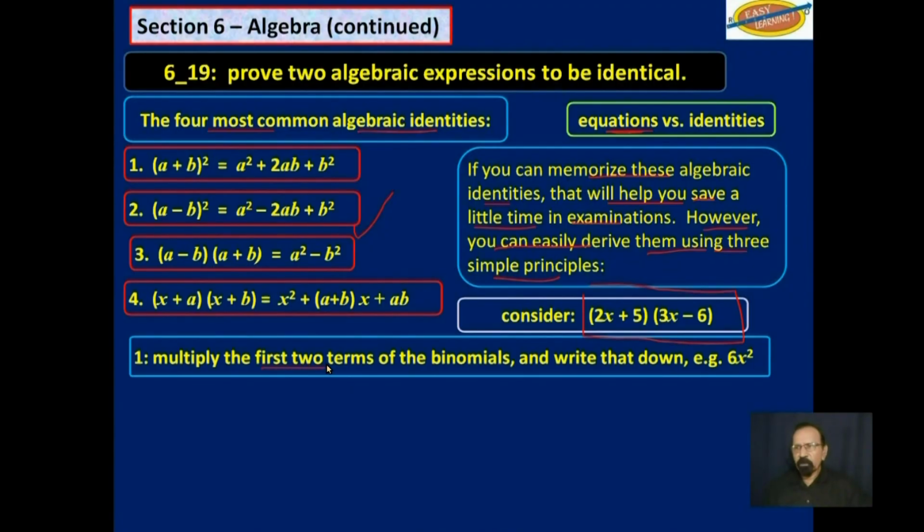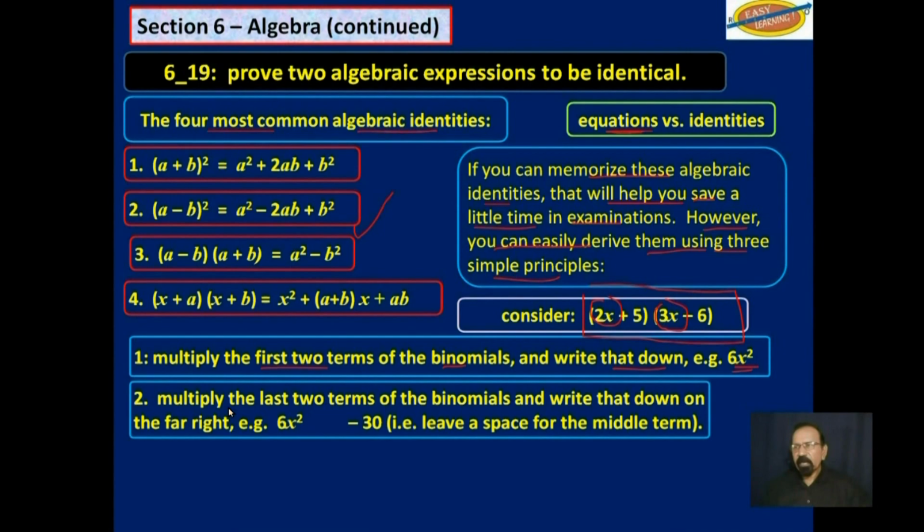Multiply the first 2 terms of the binomials and write that down. So you multiply 2x by 3x and you get 6x squared. That's the first term in the expansion. Secondly, multiply the last 2 terms of the binomials and write that down on the far right. So now we multiply 5 by negative 6 and we get negative 30. So we have the 2 extremes. We need to know what to put in here. How do we get that?